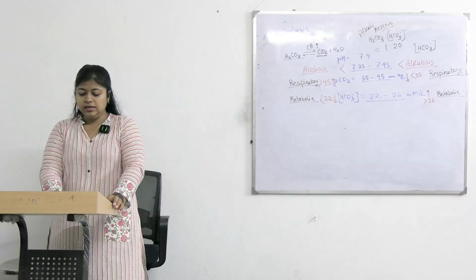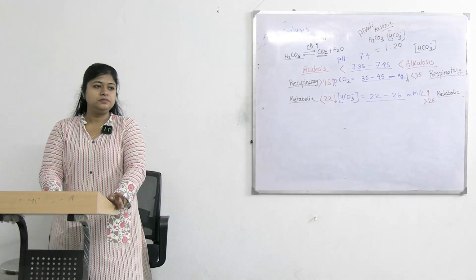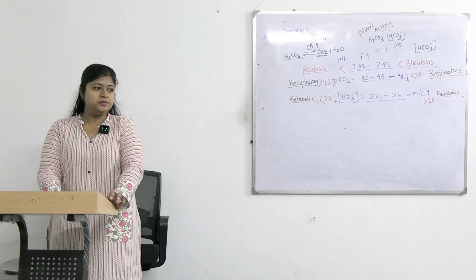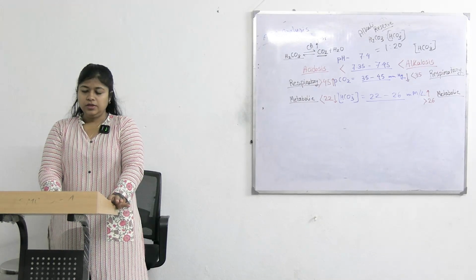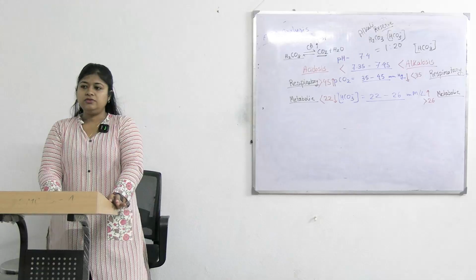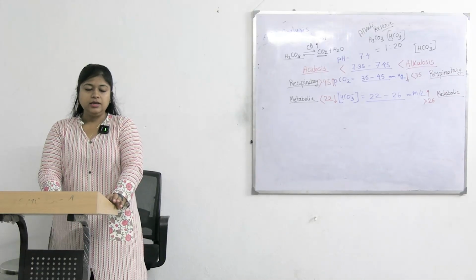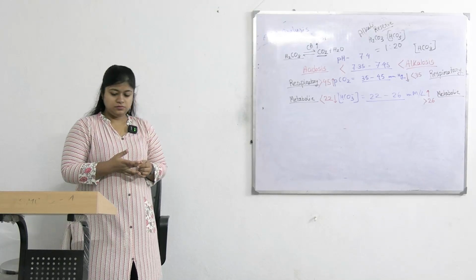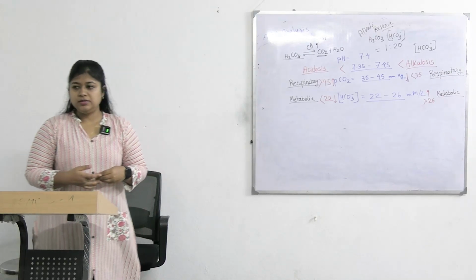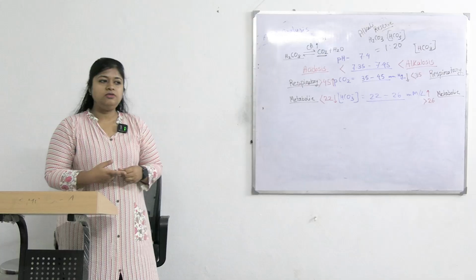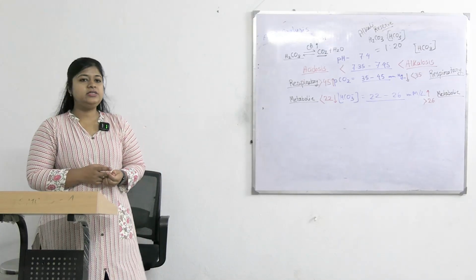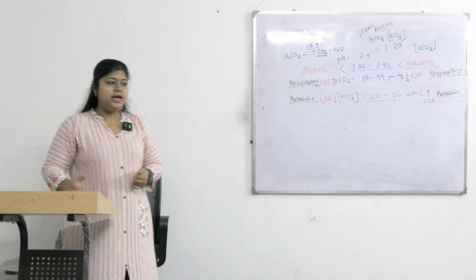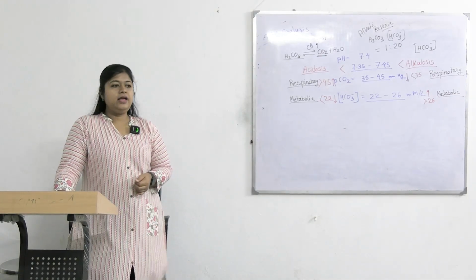The following symptoms are increased ventilation, flushing, headache, lethargy and stupor. A chronic alcoholic person came to ER with the following symptoms: increased ventilation, flushing, headache, lethargy and stupor.